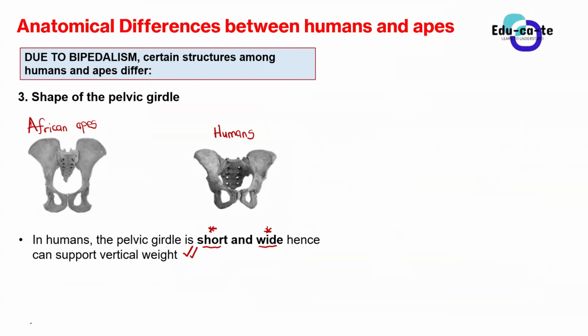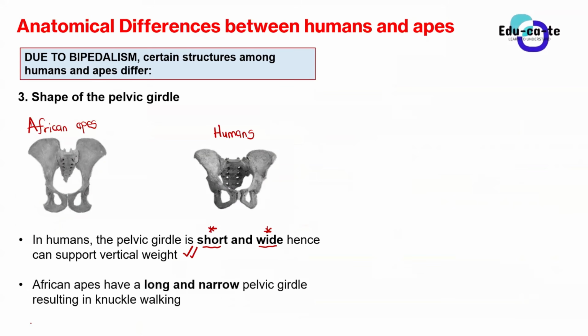But when you look at African apes, they have a long and narrow pelvic girdle. So their pelvic girdles are narrower and longer. When you look carefully here, this one is not wider. The African apes' pelvic girdle is not wider and shorter compared to that of humans, because African apes have a pelvic girdle that looks long.